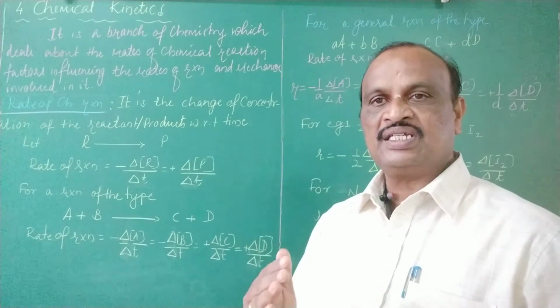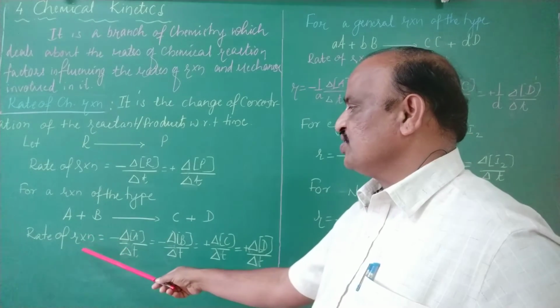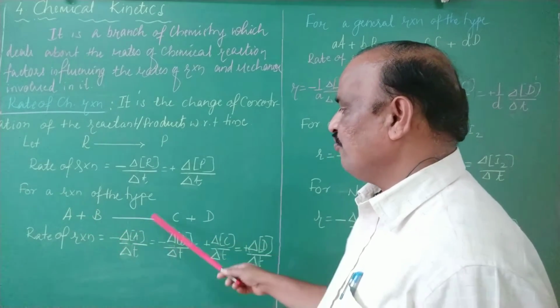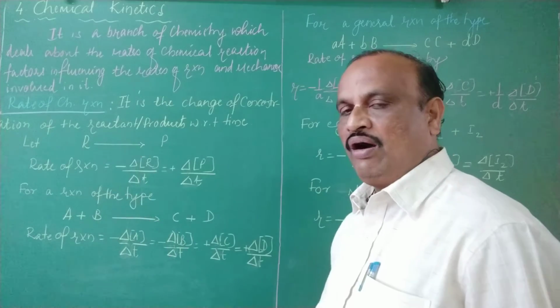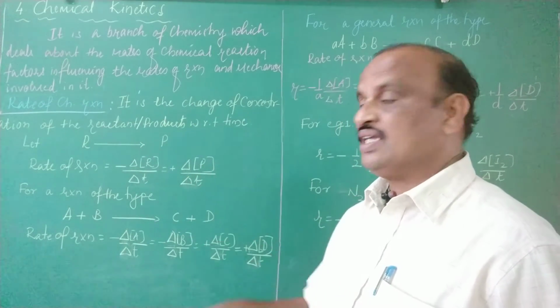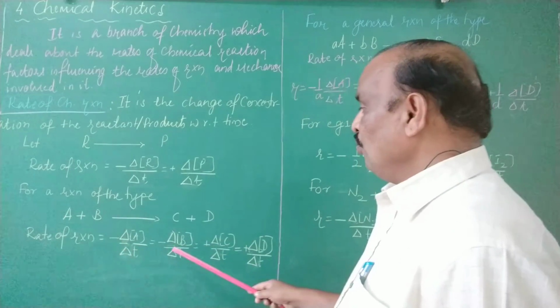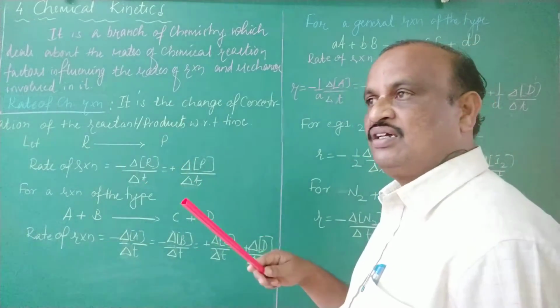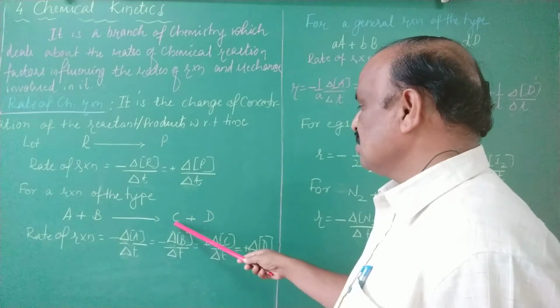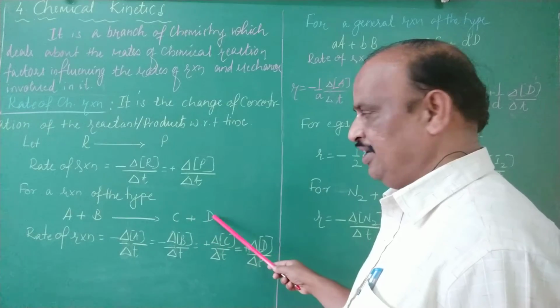In such a case, how to define the rate? The question comes there. Rate of reaction can be expressed in terms of the decrease in concentration of the two reactants A and B, or in terms of the increase in concentration of the two products formed, C and D.